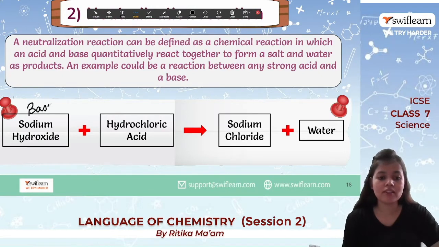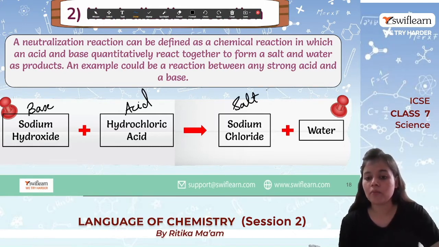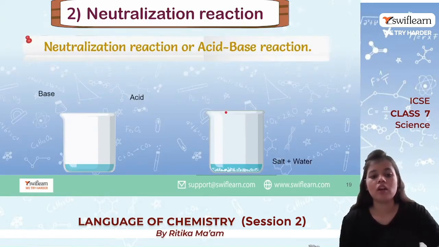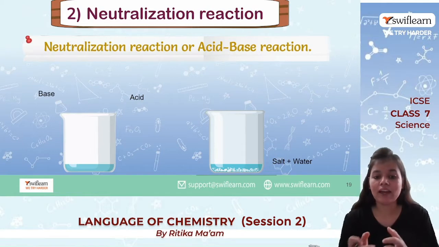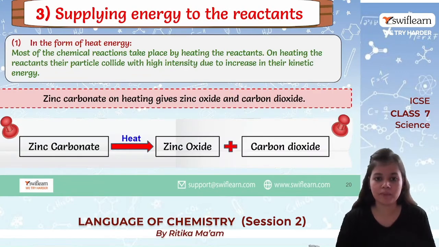Then we have hydrochloric acid, which is an acid. So they combine to form salt plus water. Okay, so this is the neutralization reaction. Now if we pour base and acid, and it forms salt and water, that reaction is termed neutralization or an acid-base reaction.